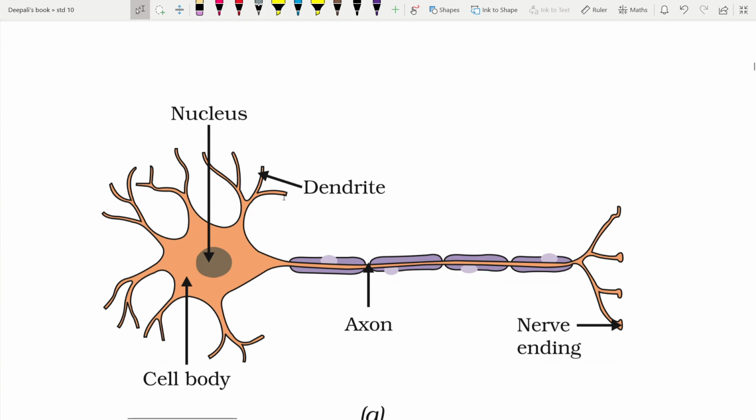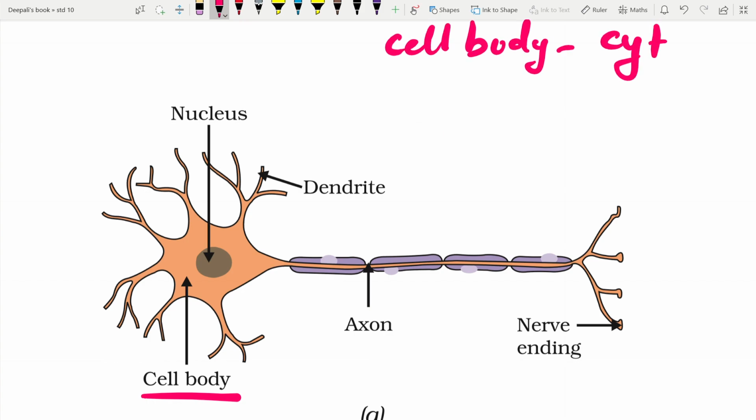The cell body. The cell body is also called cyton. And it has abundant cytoplasm called neuroplasm and a peripheral nucleus, mitochondria, neurotubules and neurofibrils filled in it.